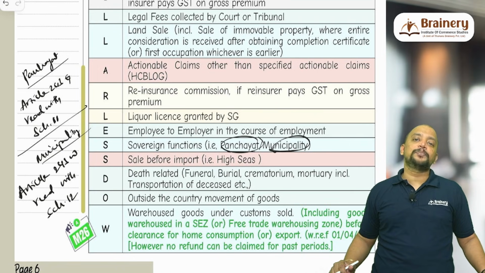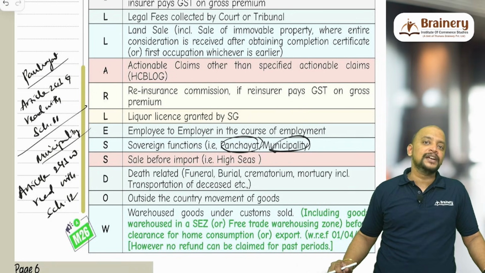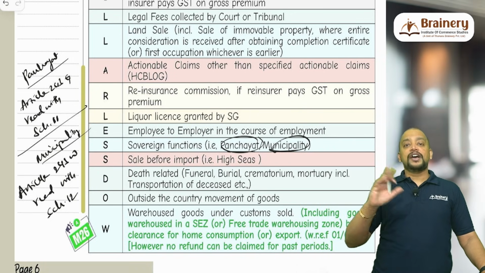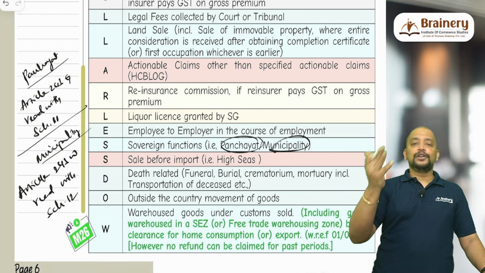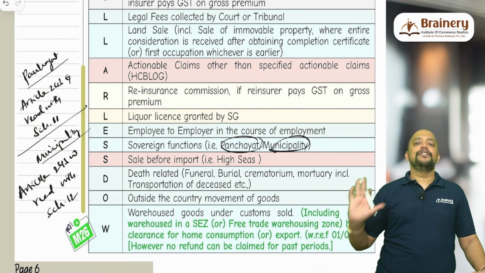Suppose by mistake you have paid, thank you for making payment of tax, because of you only the country is growing, but you will not get any refund. If you have not paid, no need to pay. If you have paid, you will not get any refund with respect to that. That is with respect to this amendment, of warehoused goods.